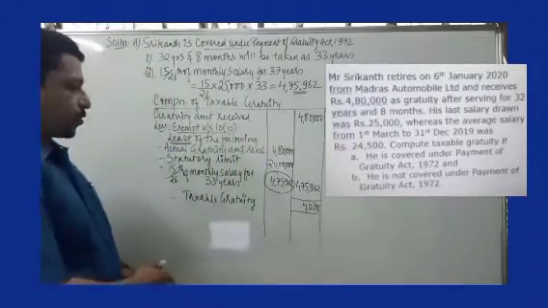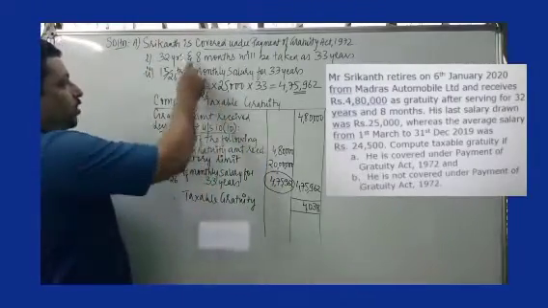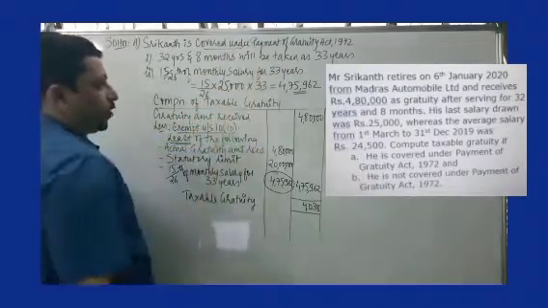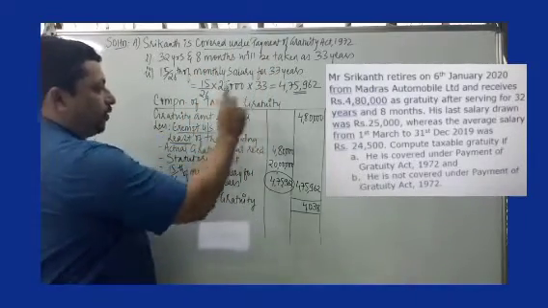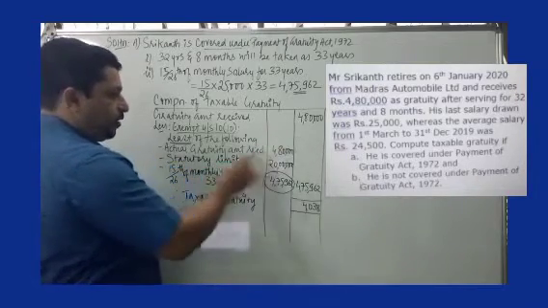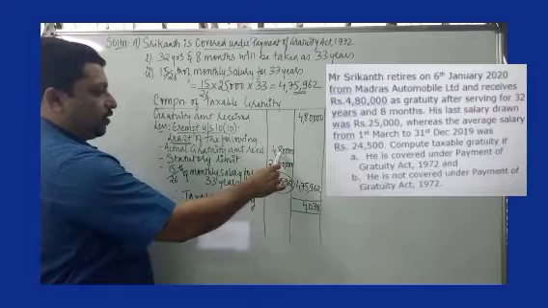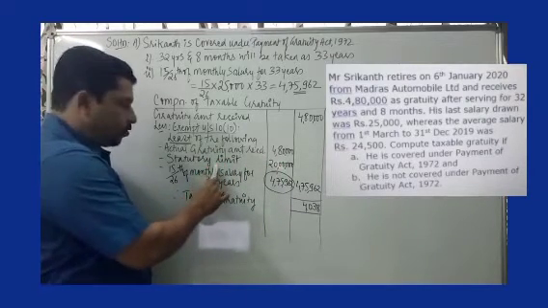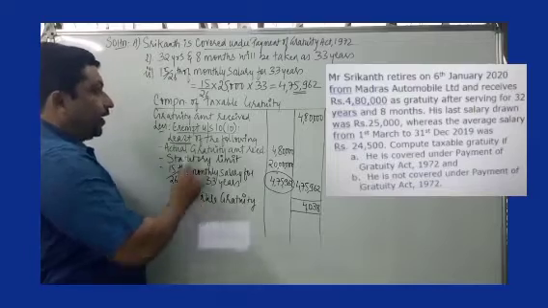So I hope there are no doubts when it comes to the concept where Srikanth is covered. We take it to complete years, and calculate 15 by 26th of the given value. The actual gratuity amount received is this number. Then we write the criteria under covered, where the first two are common in case of both covered as well as not covered.